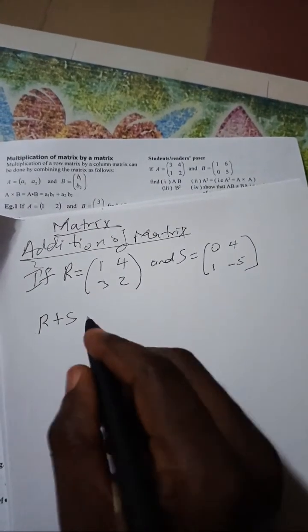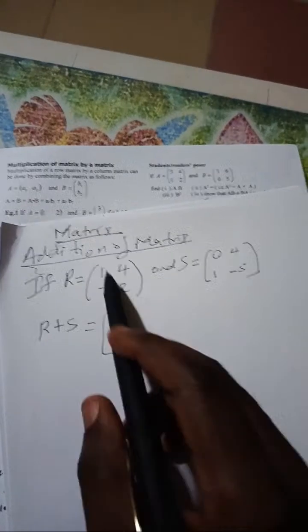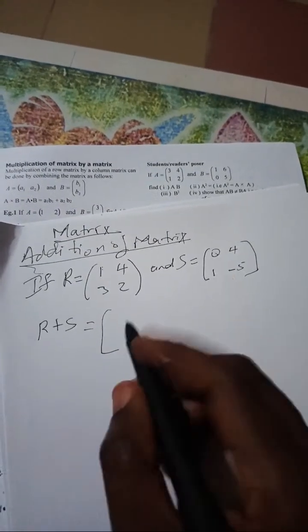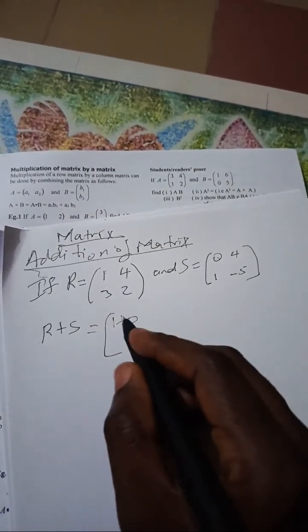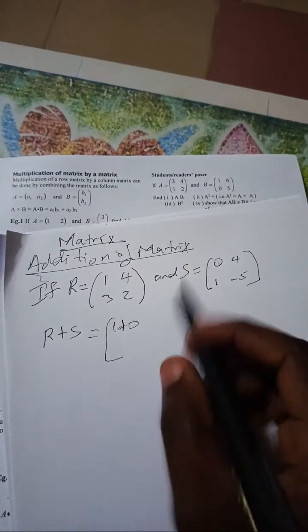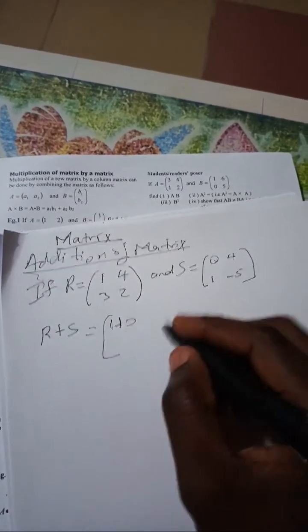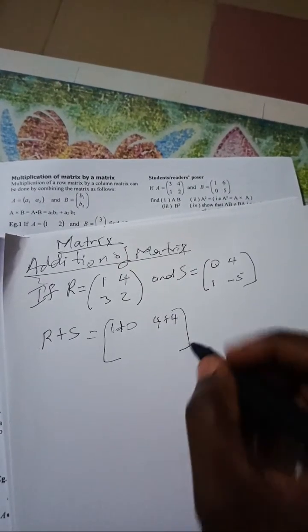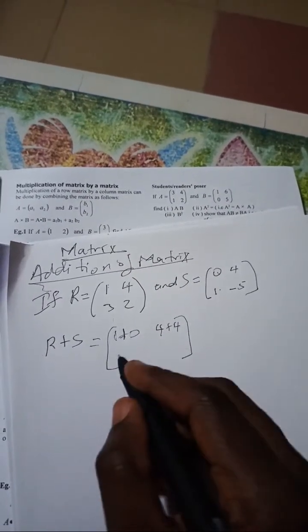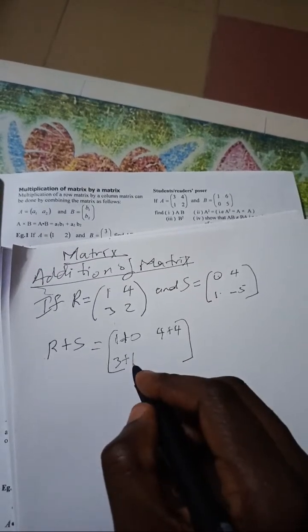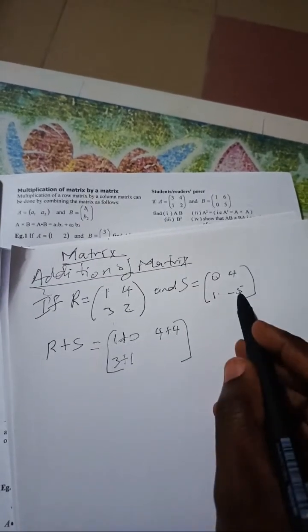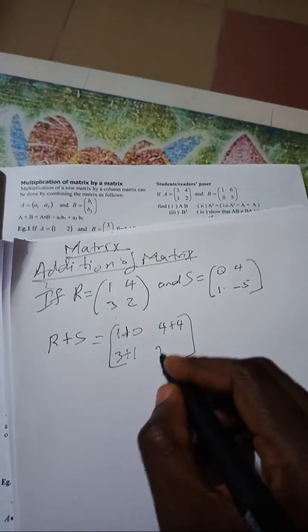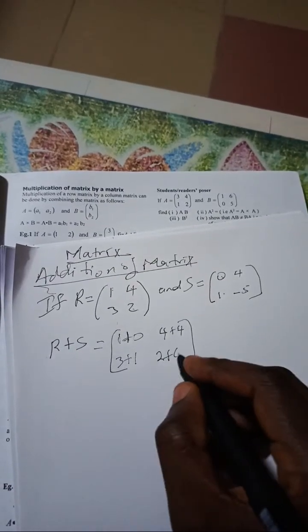So you say 1 plus 0, then 4 plus 4, then 3 plus 1, and 2 plus minus 5.